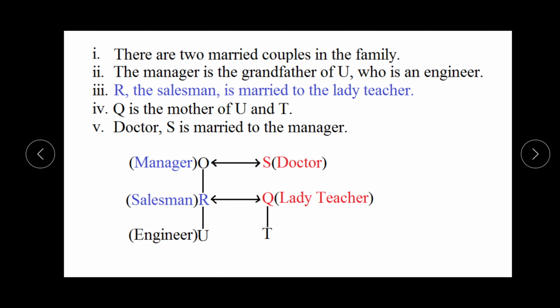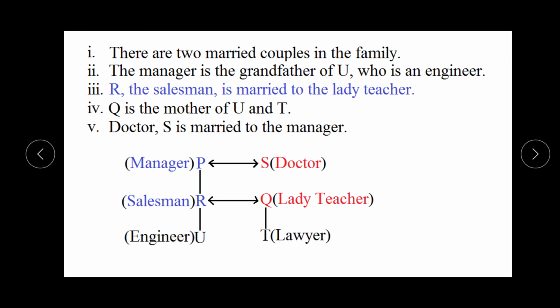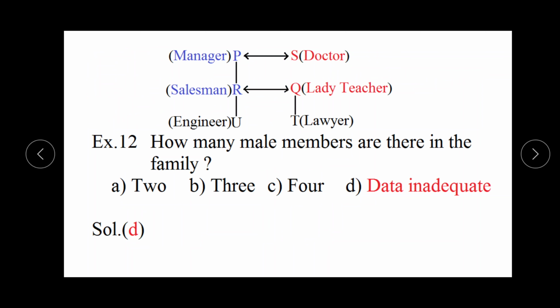Now we know that there are 6 persons and 5 persons we have filled. It means this vacant person is for P, and this is the remaining profession, which is for T, that is a lawyer. So this is the group of 6 persons in which there are the 2 couples and these are the 6 professions. On the basis of this there are some questions.